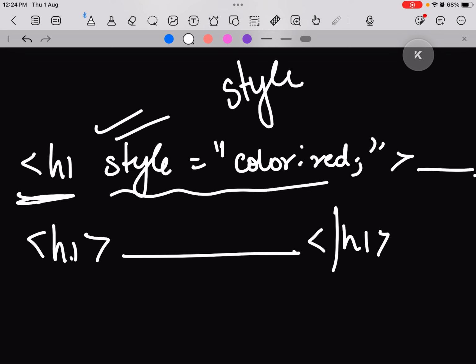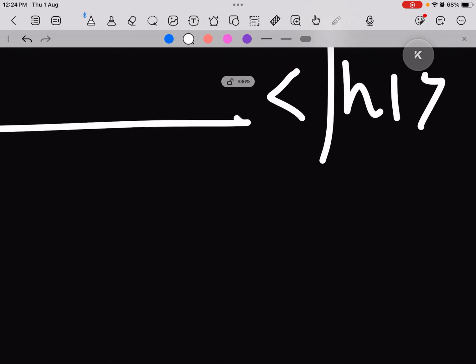Now what if I want all of my headings to be of one color? That's where we can use internal and external CSS. The most common way, which we are also going to use once we know CSS, is using external CSS.